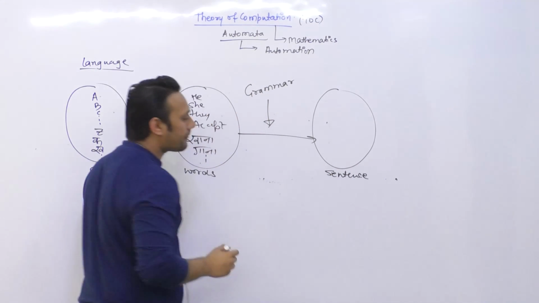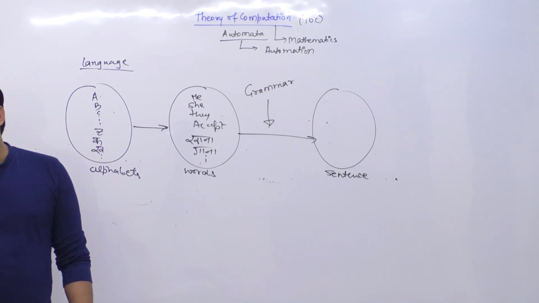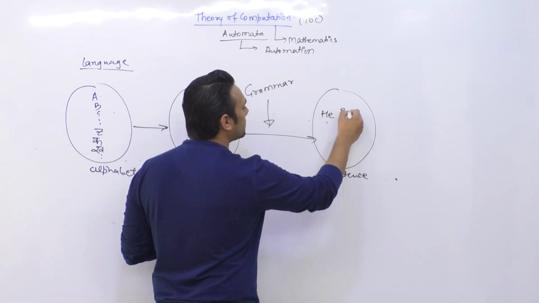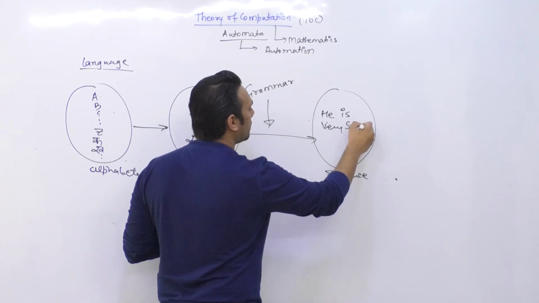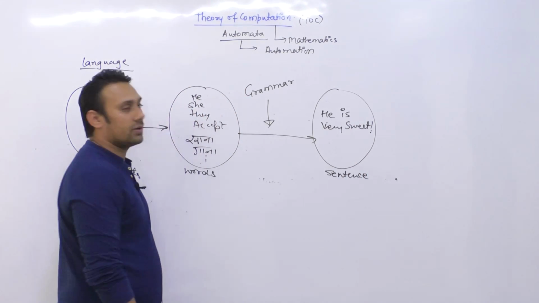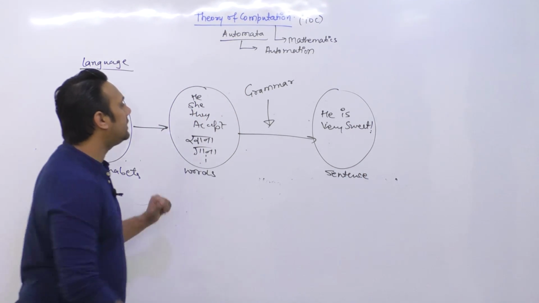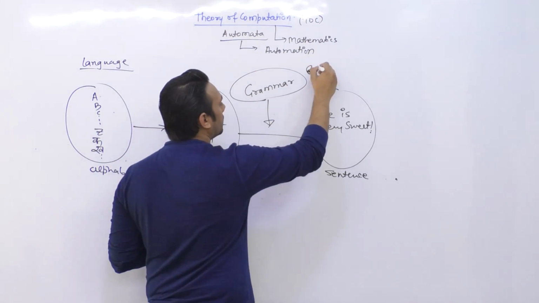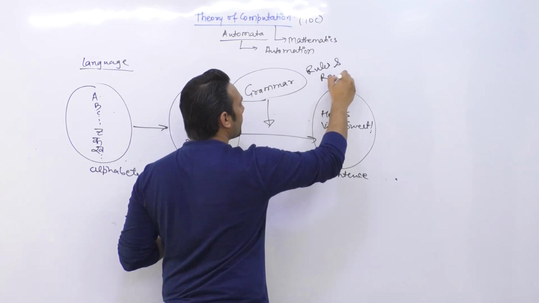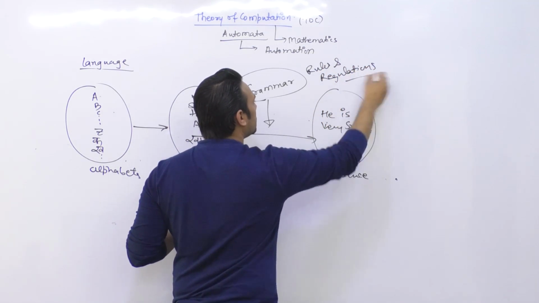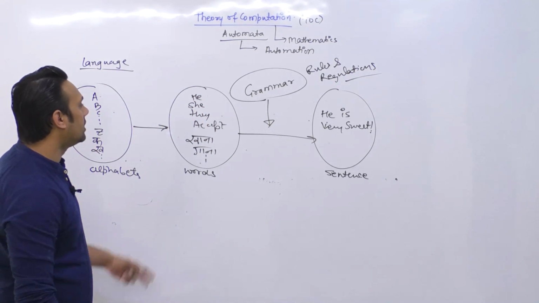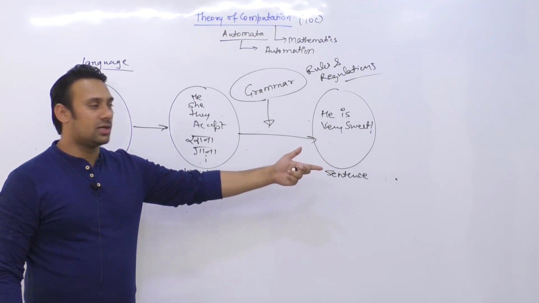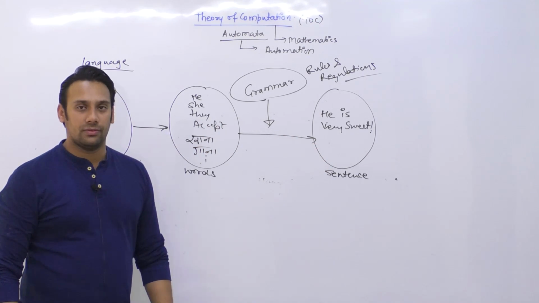So you use a grammar here to create sentences. For example, a sentence can be: he is very sweet. So this is a sentence. Okay, so this grammar gives rules and regulations. That means how you can combine these words to create meaningful sentences. So these sentences should have some kind of meaning.